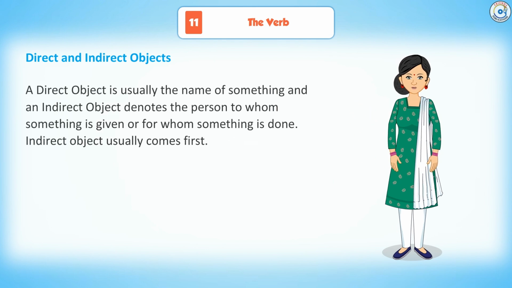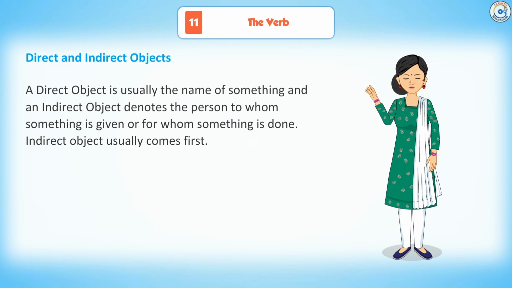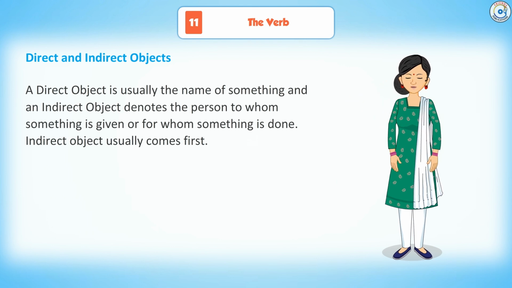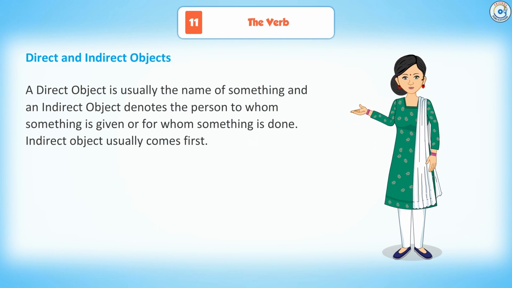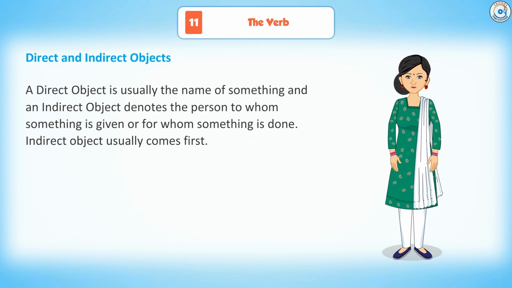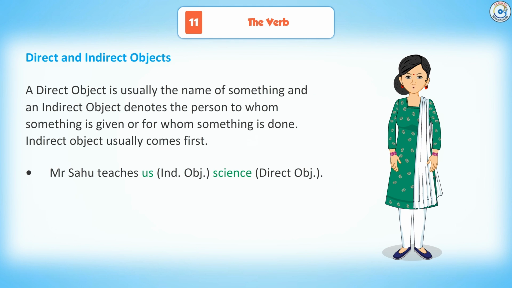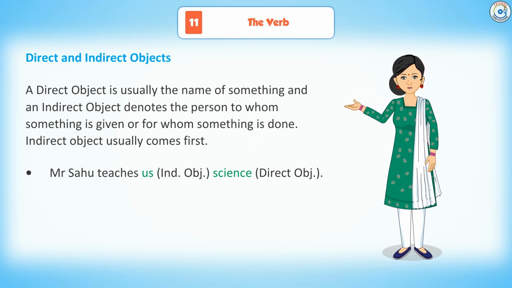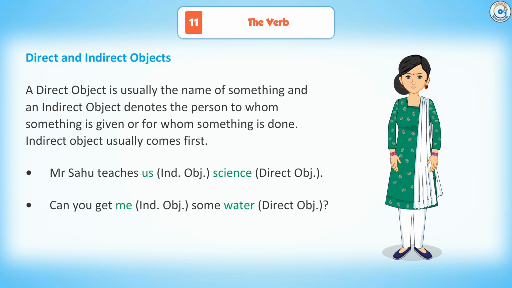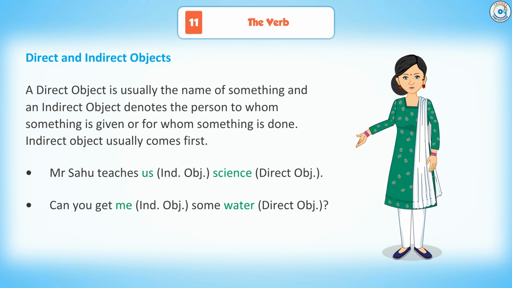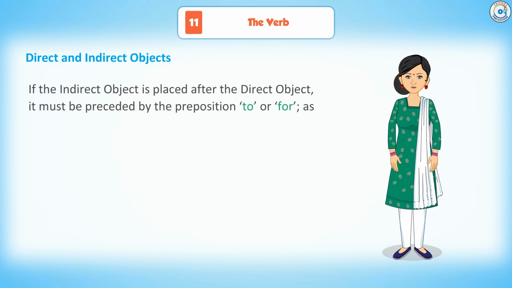Direct and indirect objects. The direct object is usually the name of something, and the indirect object denotes the person to whom something is given or for whom something is done. The indirect object usually comes first. Mr. Sahu teaches us science. Us, indirect object; science, direct object. Can you get me some water? Me, indirect object; some water, direct object.